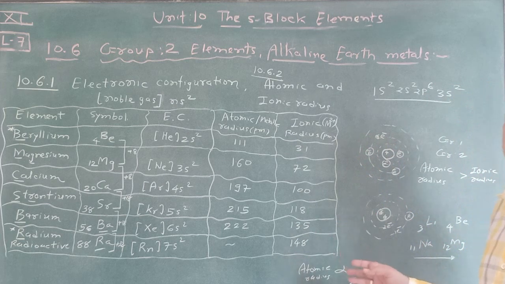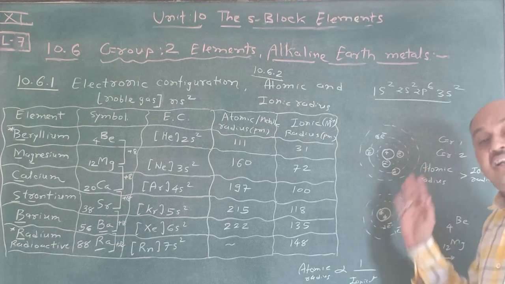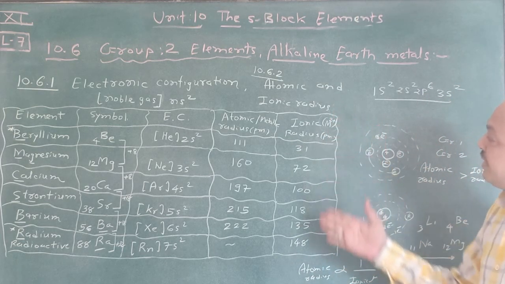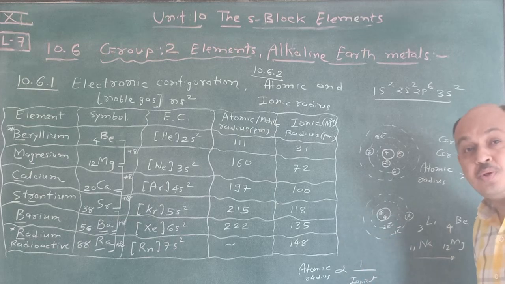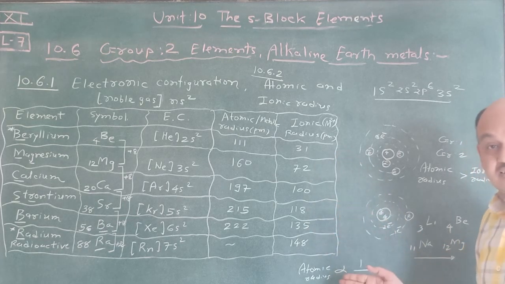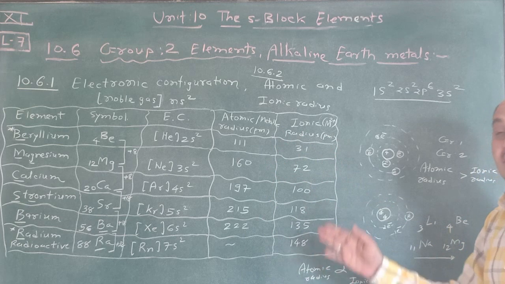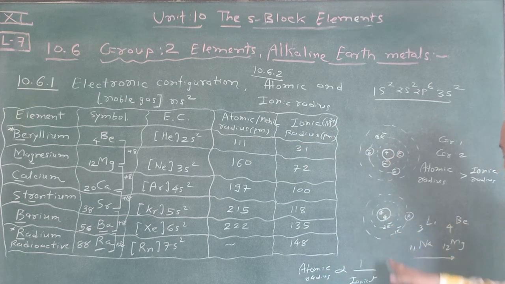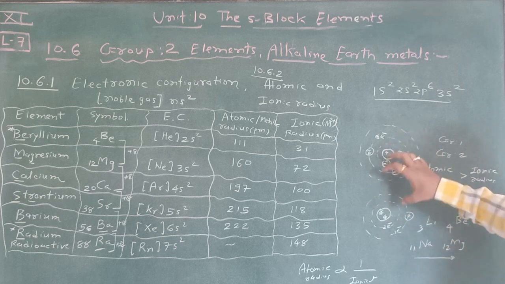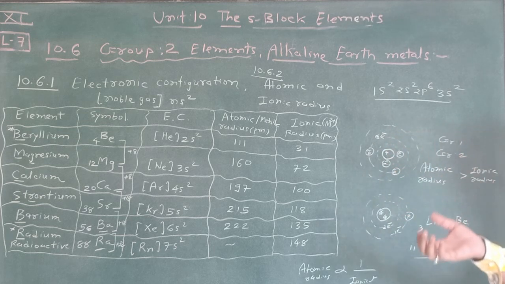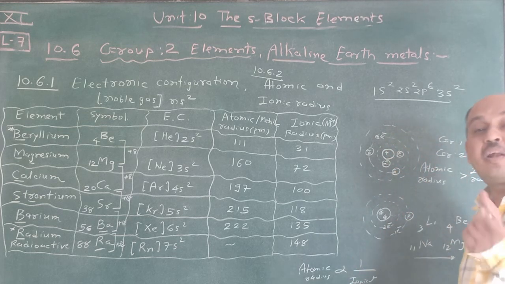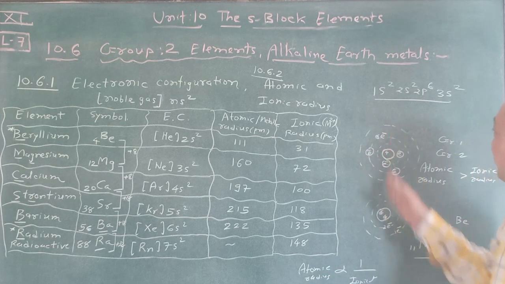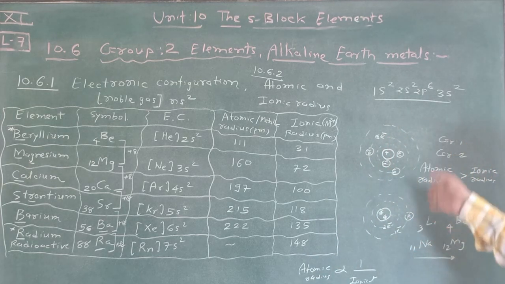Now we switch to ionization enthalpy and hydration enthalpy. Write it completely from your NCERT textbook in sentences. Write electronic configuration, atomic radius and ionic radius, and write down why attraction is there and why repulsion is there. So write it completely in your notebook.